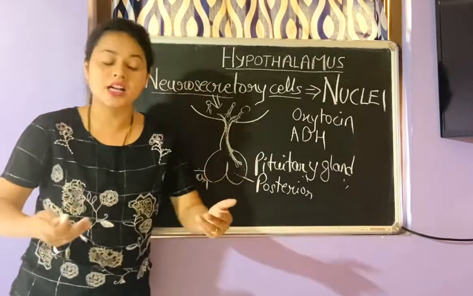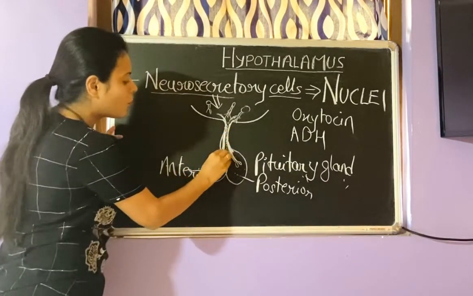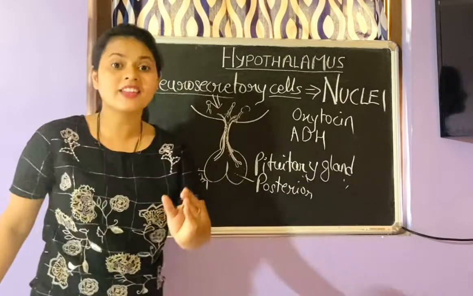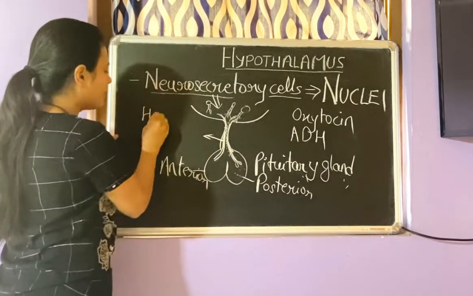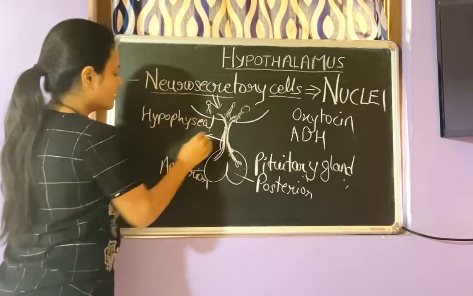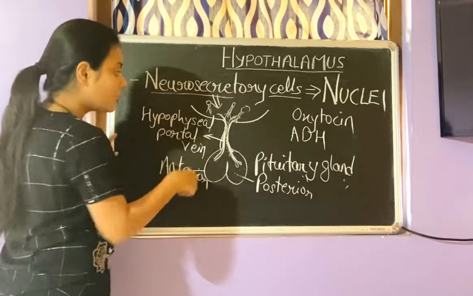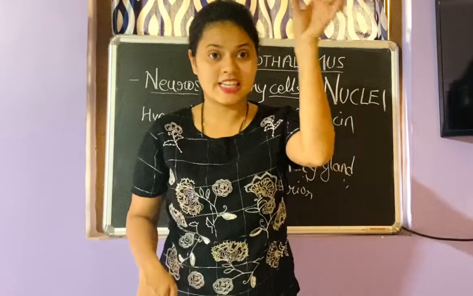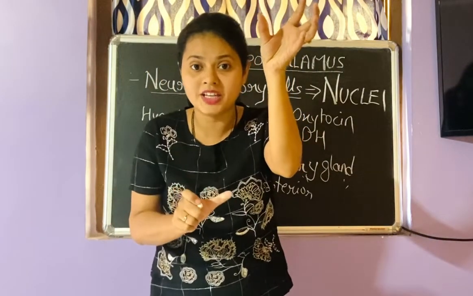It comes via one portal vein, via the blood, and that vein is called the hypophyseal portal vein.